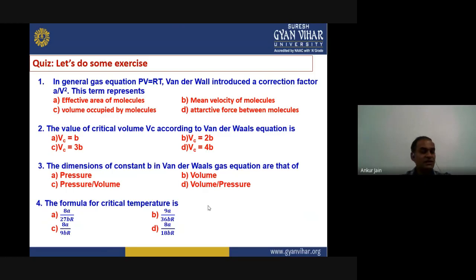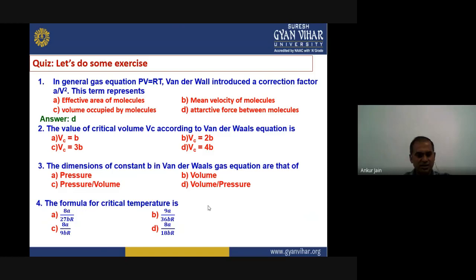We have introduced this factor into the pressure, and pressure is related to the attractive force between molecules. We have considered that any molecule is going to the walls, but the effective pressure is reduced because of the attractive force from the backside from the remaining molecules. So the velocity and momentum is reduced for the striking molecule, and as a result the total pressure it is experiencing is not the actual one. So that is related to the attractive force between molecules.